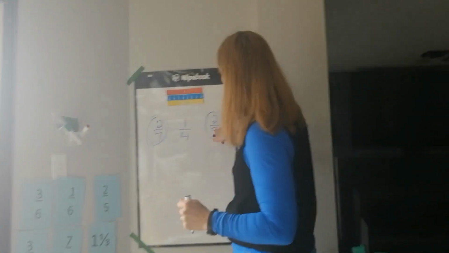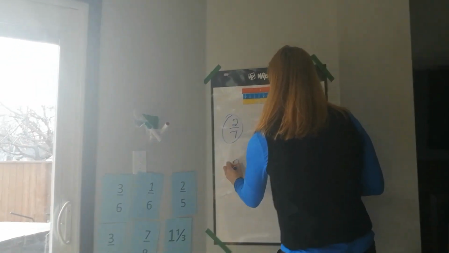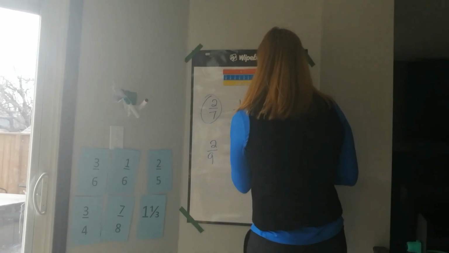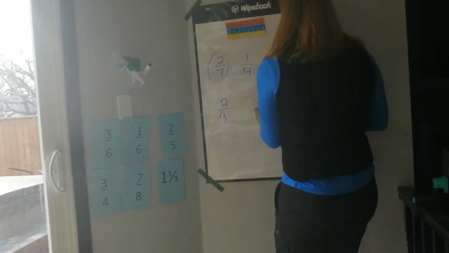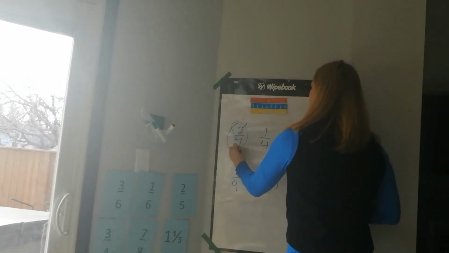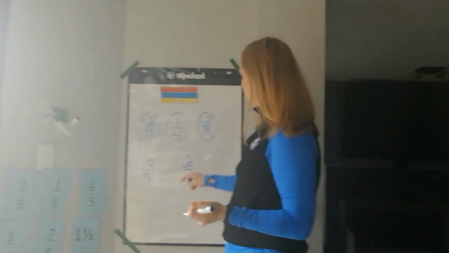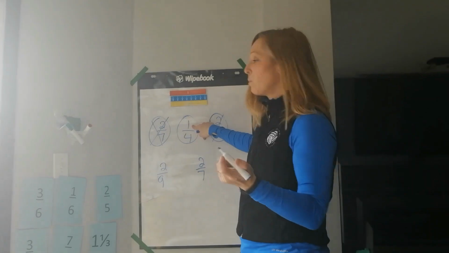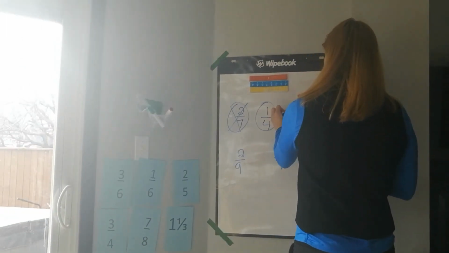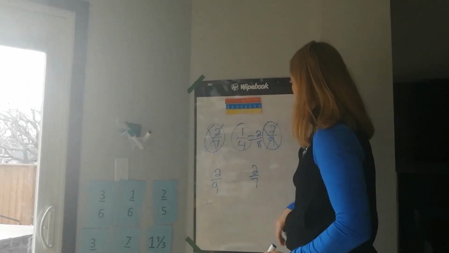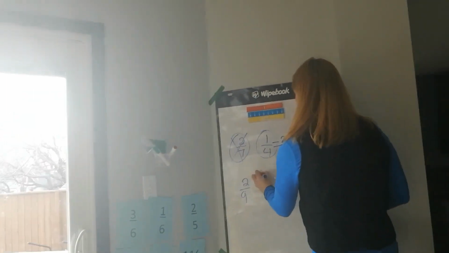This is 2 little pieces. This is 2 bigger pieces. Bigger, not big. I'm going to put this here. I'm going to put this here, and now all I have to do is figure out where this one fits in. Well, it would be really easy for me if the numerator were a 2. Well, look at that. I can turn this one to 2/8, and obviously 2/8 is going to fit in between those 2.